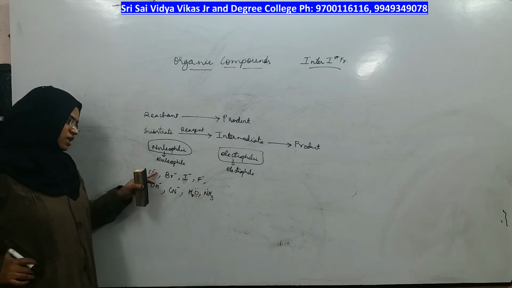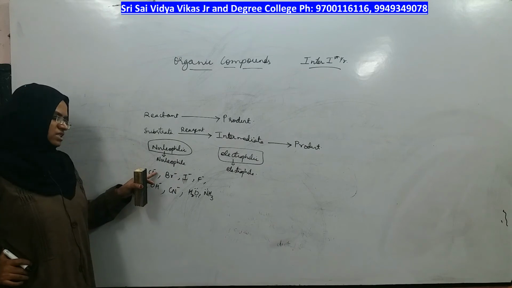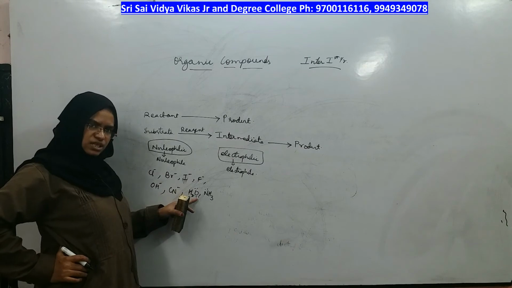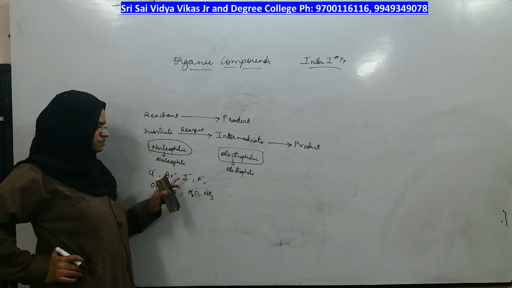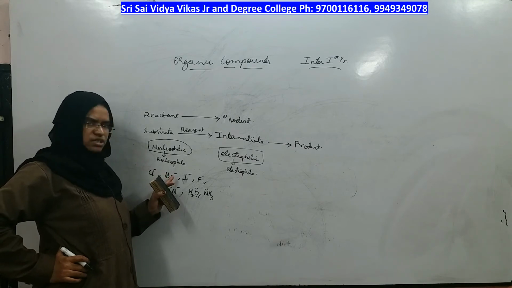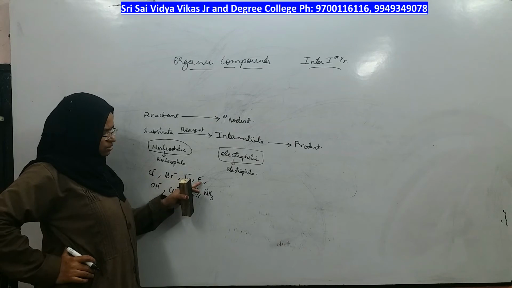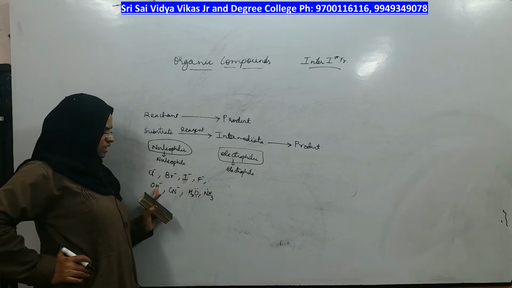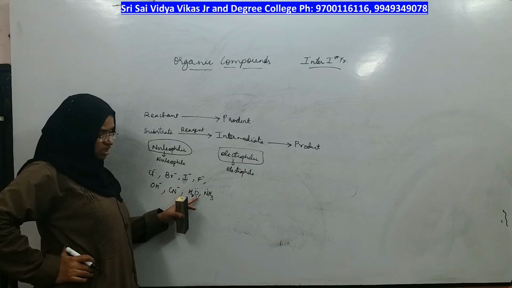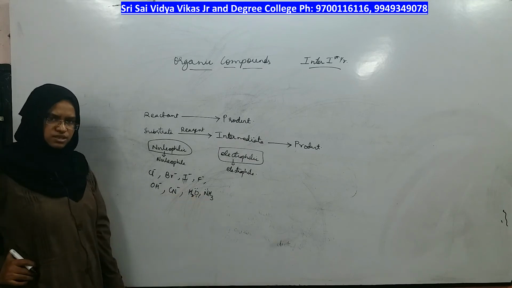It can be negatively charged and have extra electrons, and it can be neutral but still have extra electrons in the form of lone pairs. This is a negative charge but still a nucleophile having extra electrons. And this has no negative charge but still extra electrons, right?